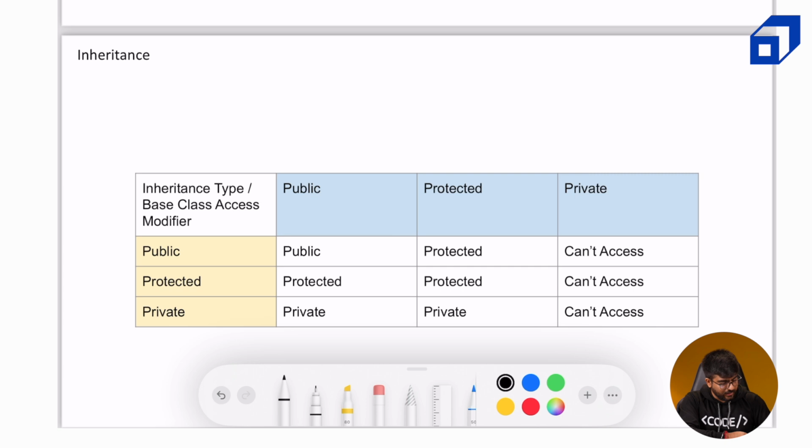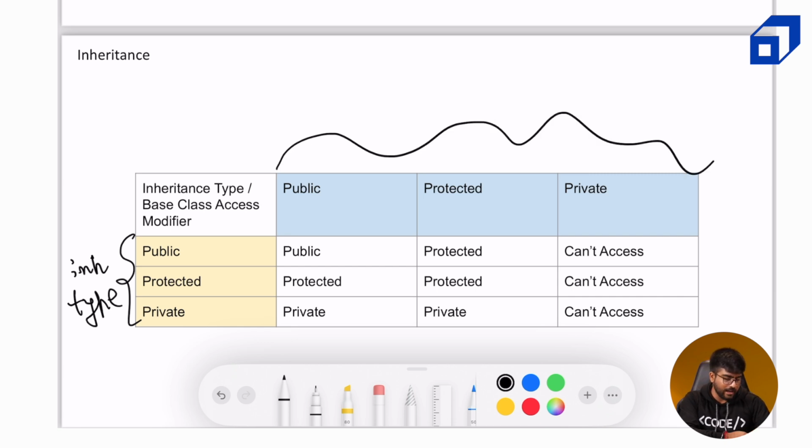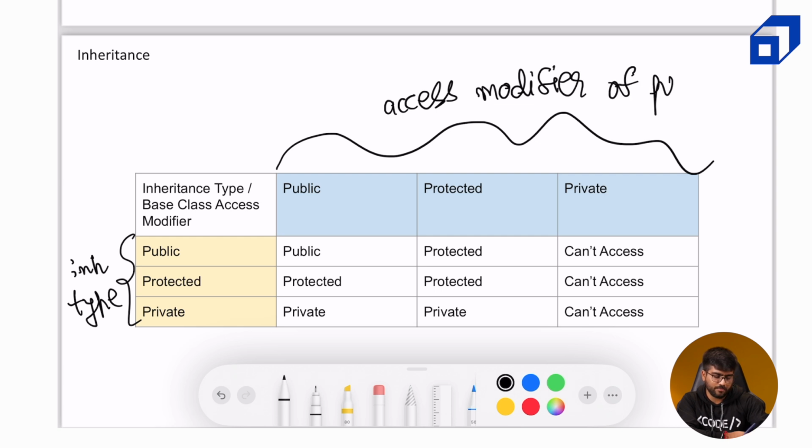So this is the inheritance type, and this is the access modifier of parent attributes. Okay, so this is exactly what I told.